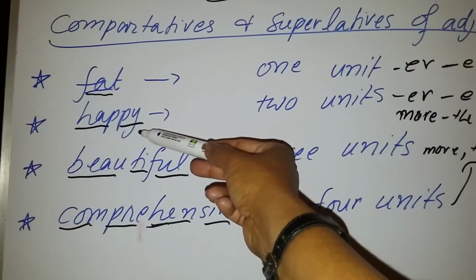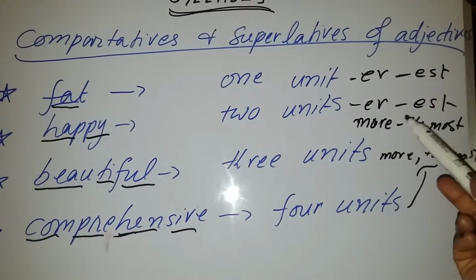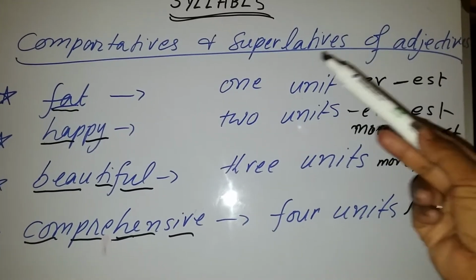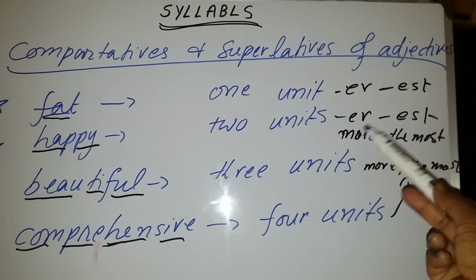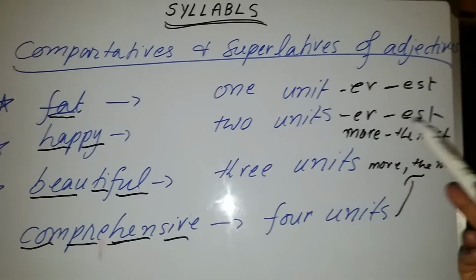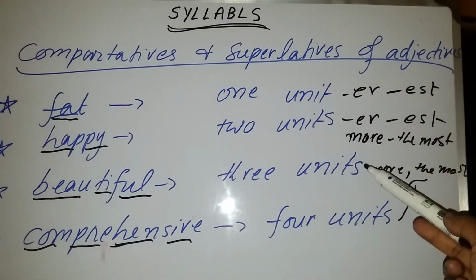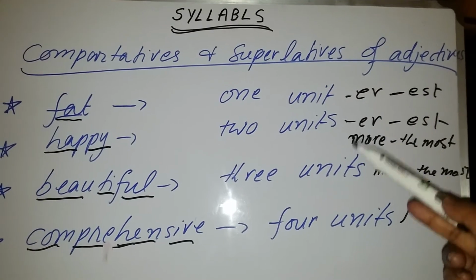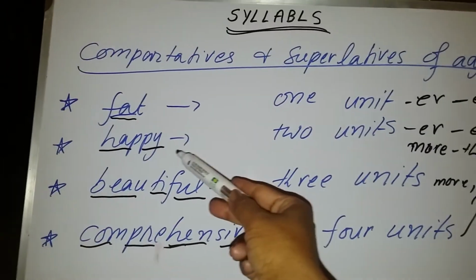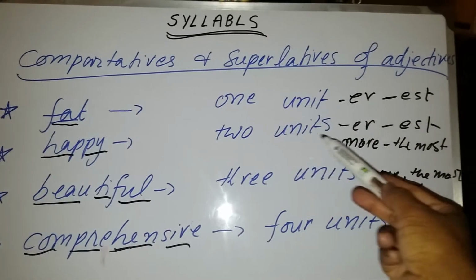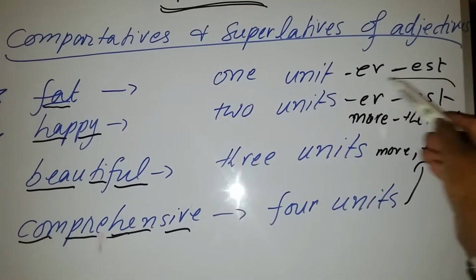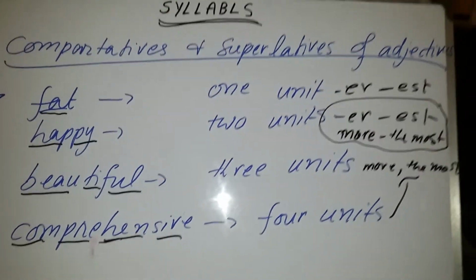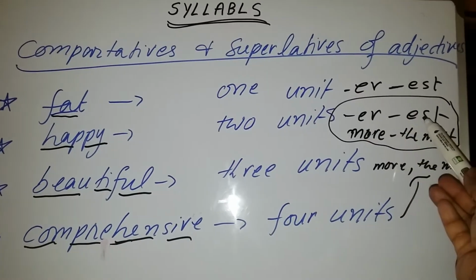But if there is a 2-unit word, it can be converted into second and third degree, comparative or superlative, by putting ER or EST after it, and you can also put more and the most before it. So a 2-syllable adjective can be converted into comparative or superlative using both the suffixes and the prefixes.